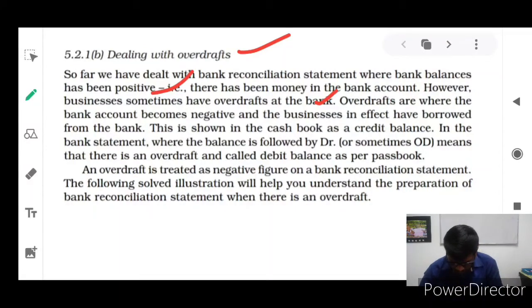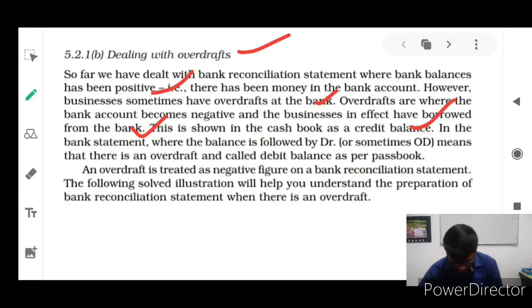Overdrafts are where the bank account becomes negative and the business in effect has borrowed from the bank. So negative balance is overdraft, and positive balance means available balance, which we can withdraw whenever we want. Negative balance is bank overdraft, shown in the cash book as a credit balance. Cash book credit balance and bank passbook debit balance are both the same. Anyway, negative balance will be called overdraft.